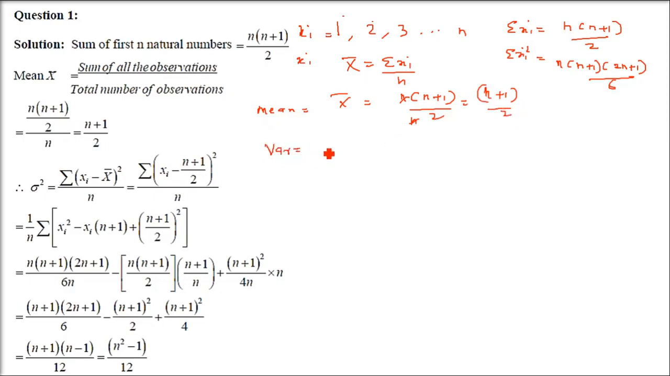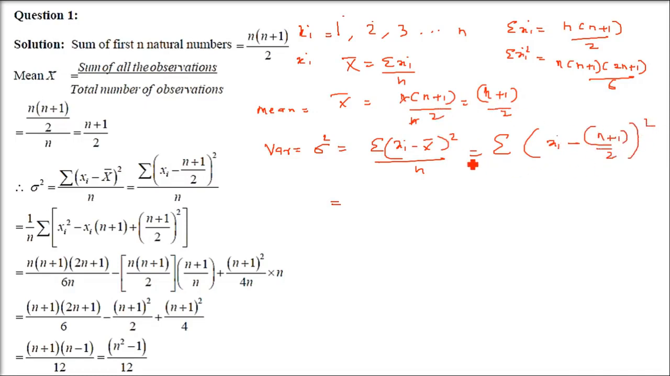Coming to the variance, the formula of variance, which is actually sigma square, standard deviation square, is sigma of (xi minus x bar) whole square, divided by n. Now we are going to replace this x bar with (n+1)/2, which we just found. So it is sigma of (xi minus (n+1)/2) whole squared, divided by n.